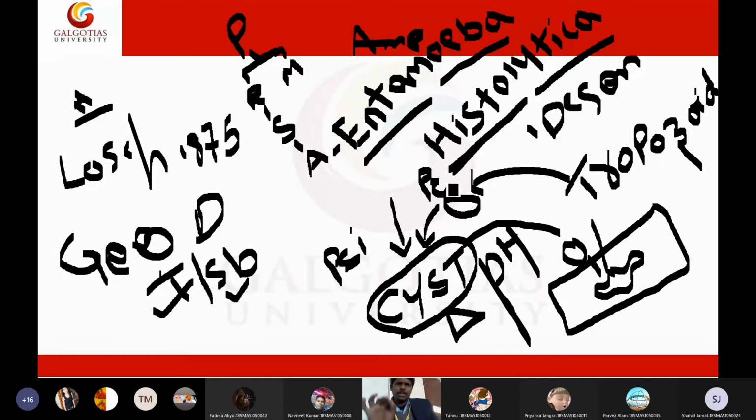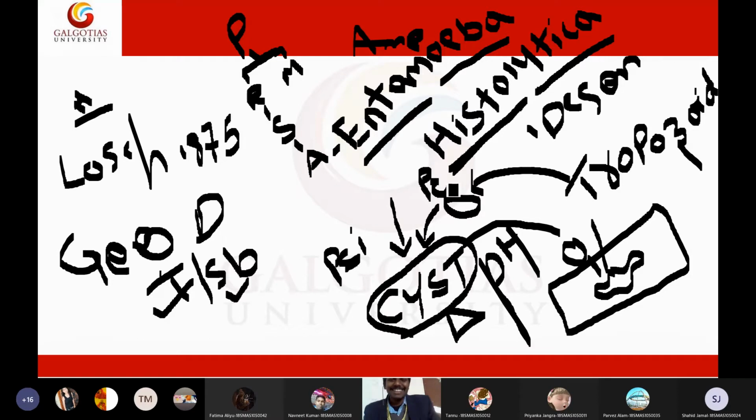There is no intermediate host for Entamoeba histolytica. Only one host, and that is humans. That means Entamoeba histolytica is always present in humans only, especially in the mucosa and submucosa of the large intestine. If you want to kill Entamoeba histolytica, there are only two approaches: kill the parasite or kill the humans. Then you can remove this parasite from earth. You cannot kill humans, so all we can do is kill the parasite.